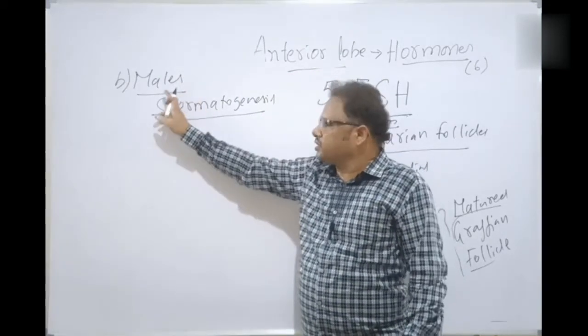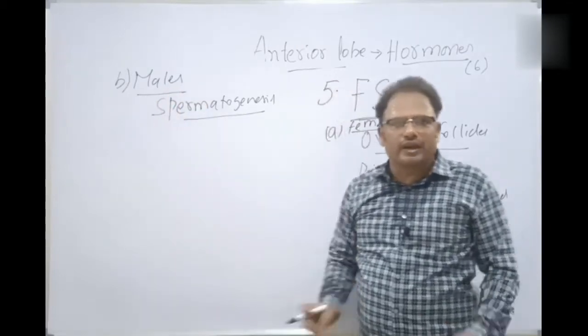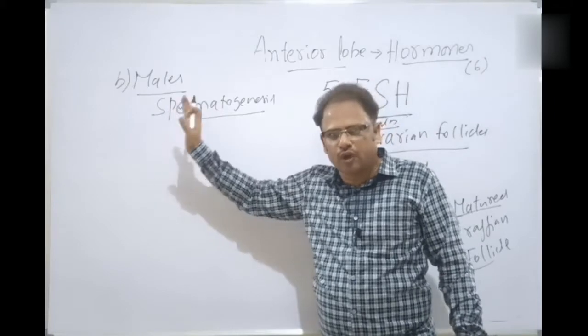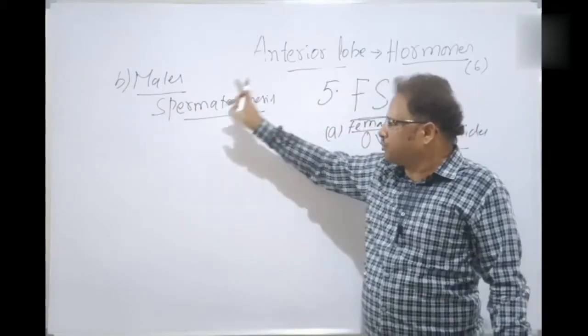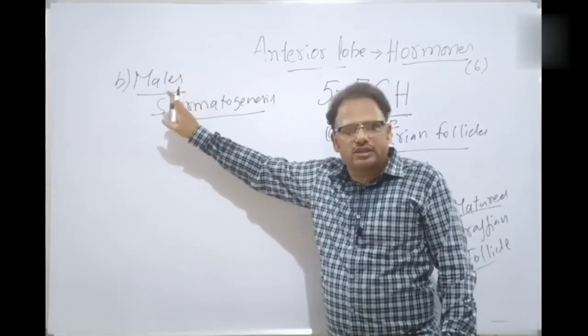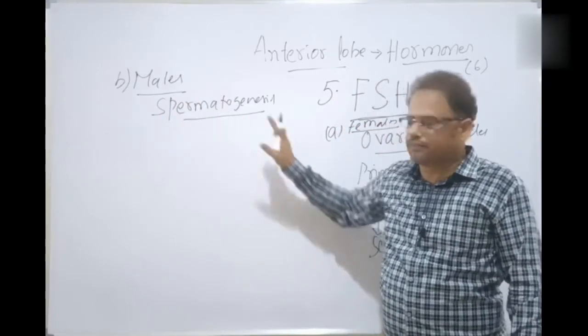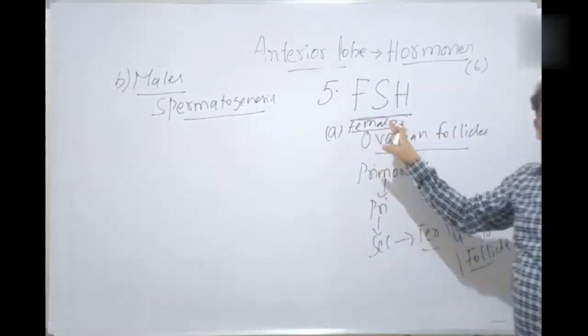The follicle stimulating hormone has a crucial role. The details will be explained under human reproduction, not now, because it's a discussion of hormones. Clear, students? Just remember that in the males, the follicle stimulating hormone has a key role in spermatogenesis. In the females, it drives development of the ovarian follicles.